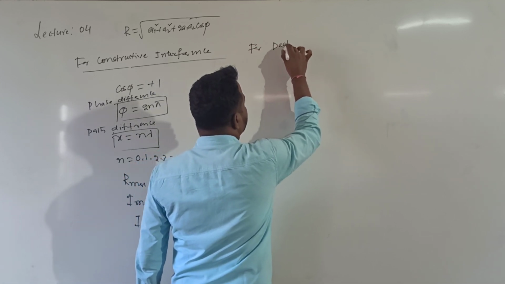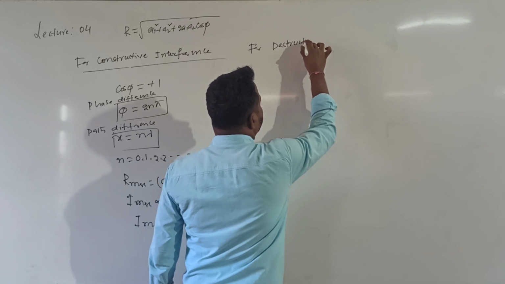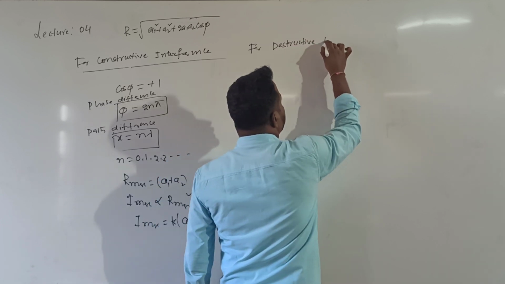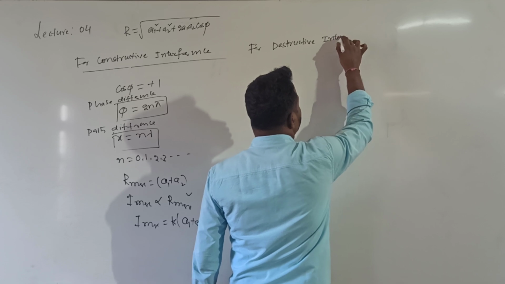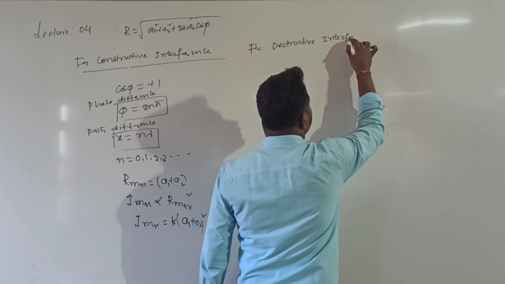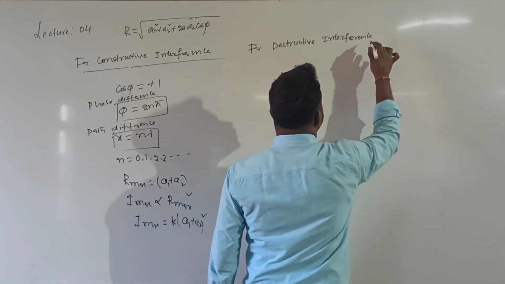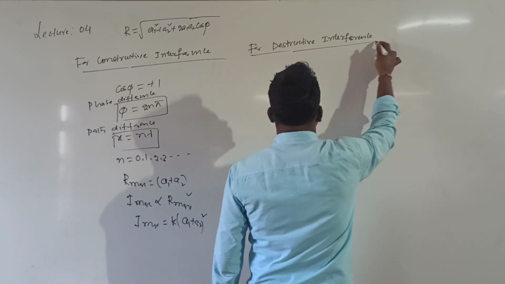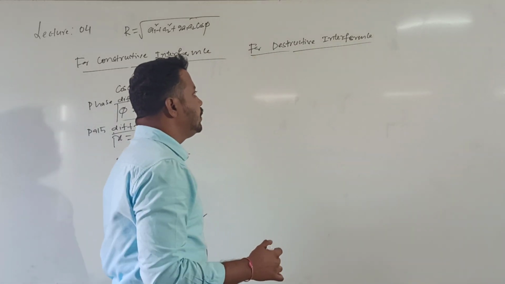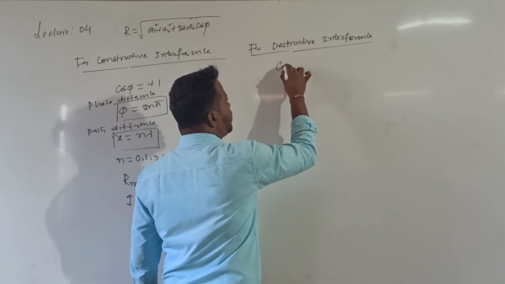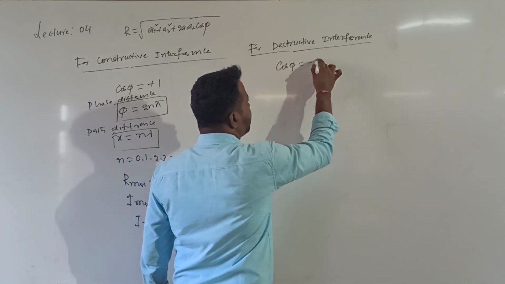Destructive interference. When is interference said to be destructive? Whenever the superimposing waves have a phase difference such that cos phi is equal to minus 1.